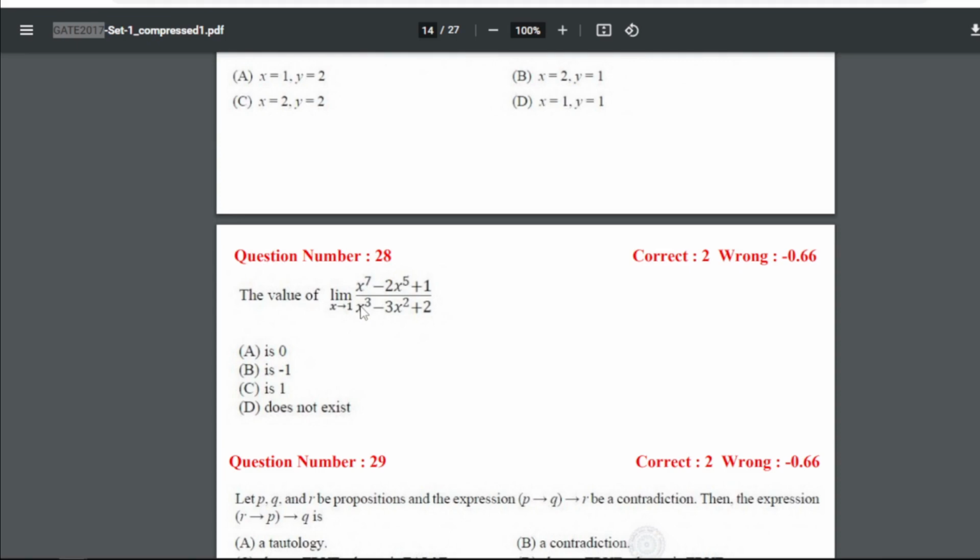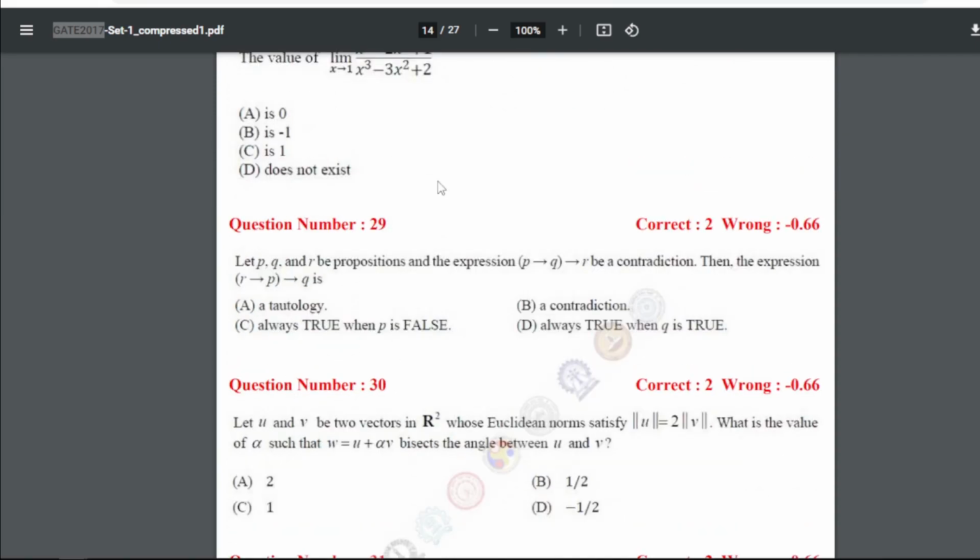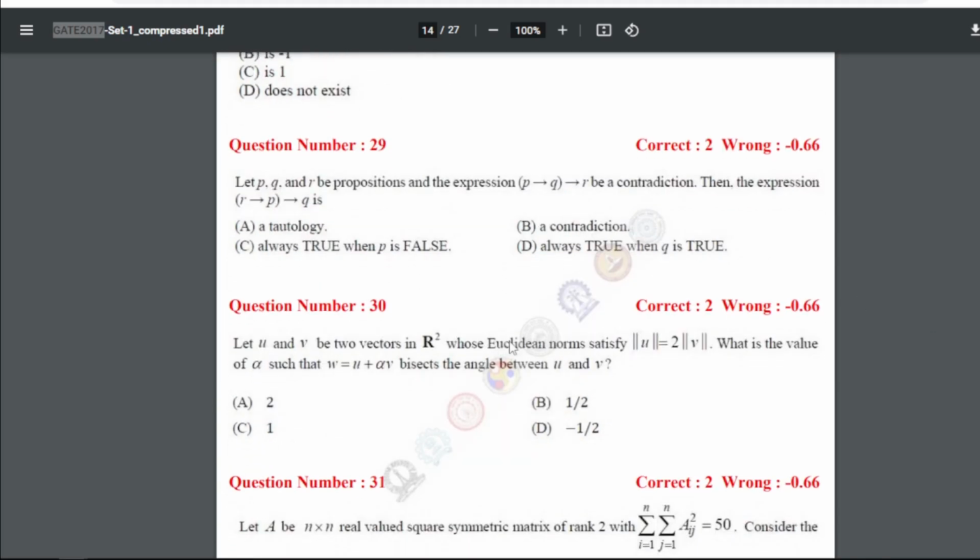Find the value of this expression. If we solve this particular expression, we will get the answer as option C, that is 1. Now question number 29 asks: let P, Q and R be propositions and the expression P implies Q implies R be a contradiction. Then the expression R implies P implies Q is what? For 29, our answer is D, that is always true when Q is true.